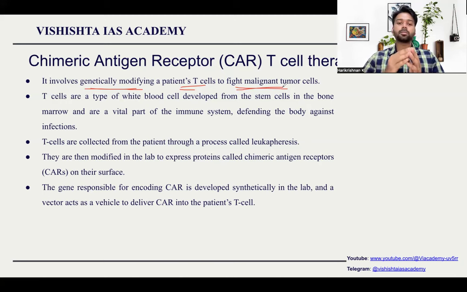For example, if I have blood cancer, what exactly is the cause of blood cancer? How do my blood cells change to become a cancer cell? That will be studied. They will remove the T cell from my body and modify it in such a way that when injected back into my body, it will go and attack the blood cell which is tumorous in nature. This is how the therapy works.